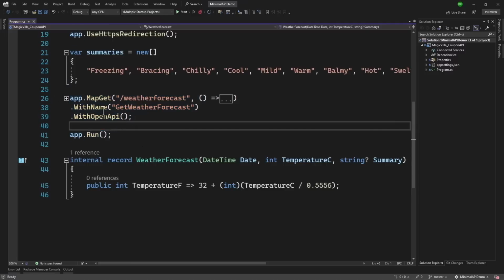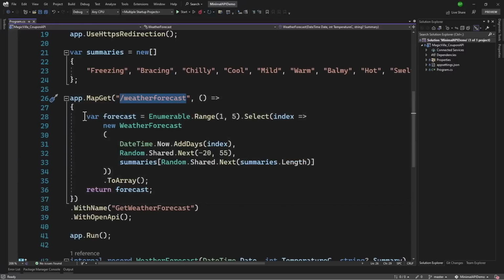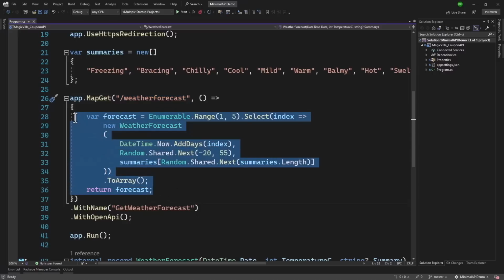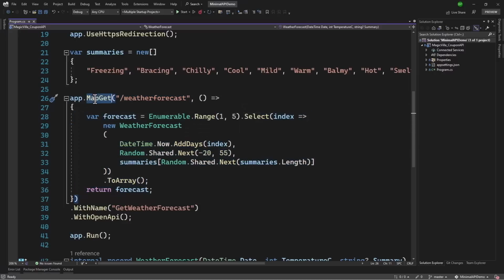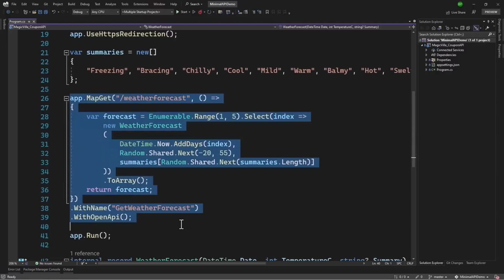That endpoint is mapping a GET request, and we have the route right here. When we expand that, you can see there is a little code right here, and this defines what needs to be returned back when this endpoint is called with an HTTP GET request. We also have WithName and WithOpenApi that we will come back to later on. But basically, this is how mapping is done.